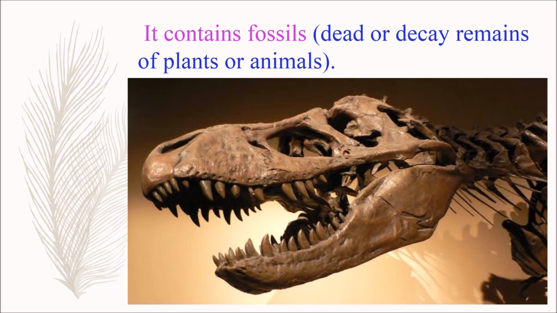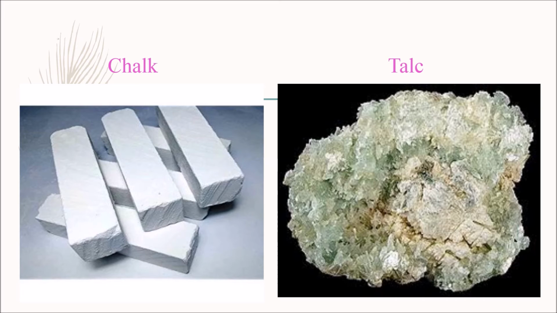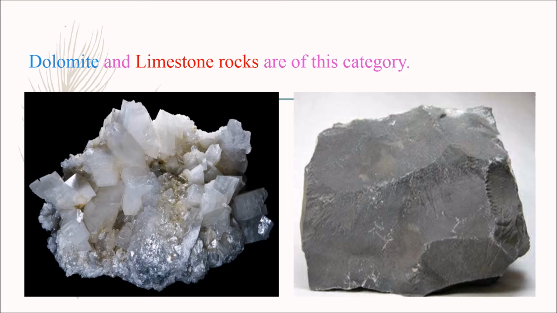So here we can see the pictures of fossil, chalk and talc. Dolomite and limestone rocks are of this category. So here we can see the pictures of dolomite and limestone rock.